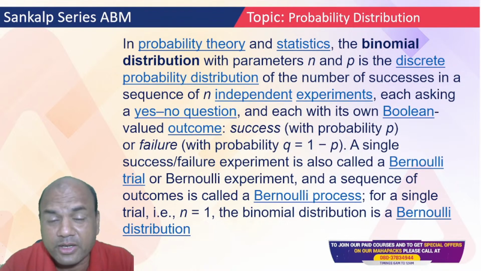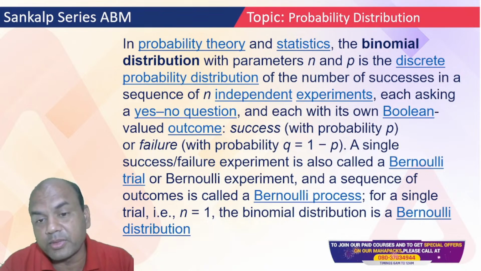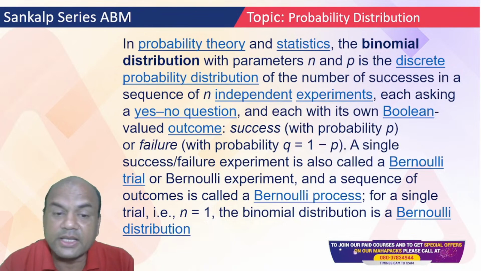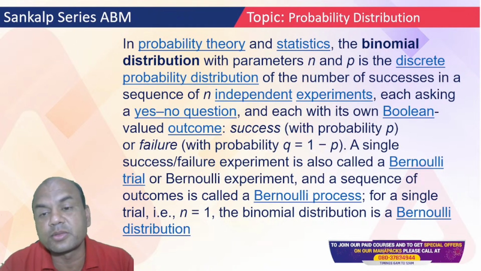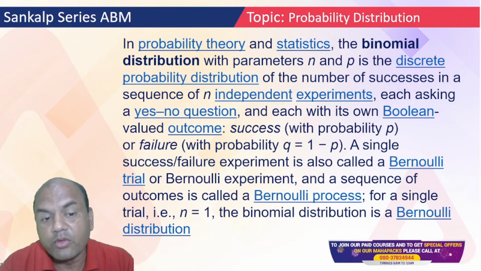My God, such a big definition, isn't it? Success P and failure Q, 1 minus P. A single success or failure experiment is called a Bernoulli experiment, and a sequence of outcomes is called a Bernoulli process.